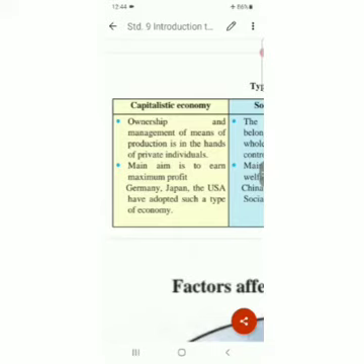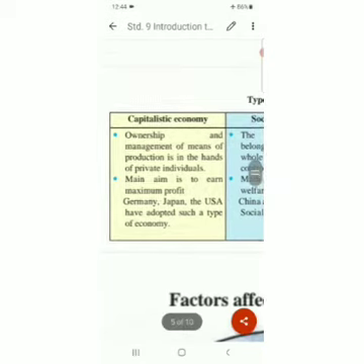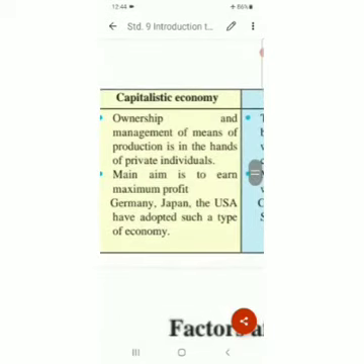Now, the main aim of capitalistic economy is to earn maximum profit. One and only one aim is to gain maximum profit. So, profit based industries. They do not think about the society or the problems in the society. They are here only to earn more and more money, to gain more and more profit.